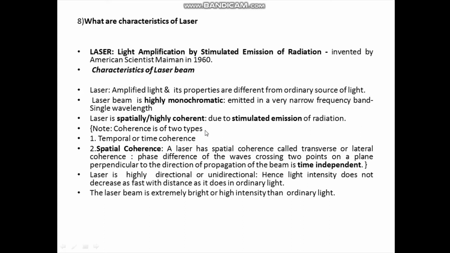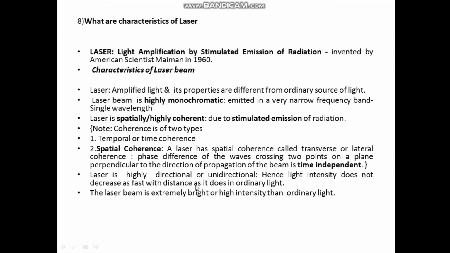The coherence is of two types. One is temporal or time coherence, and the second one is spatial coherence. Laser has spatial coherence, also called transverse or lateral coherence. Here the phase difference of light waves crossing two points on a plane perpendicular to the direction of propagation of the beam is time independent.